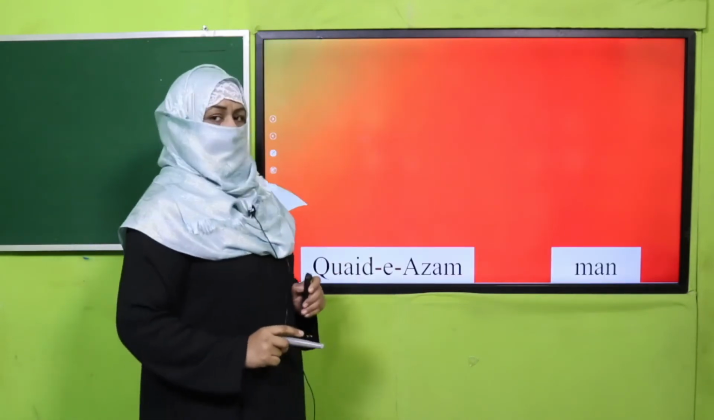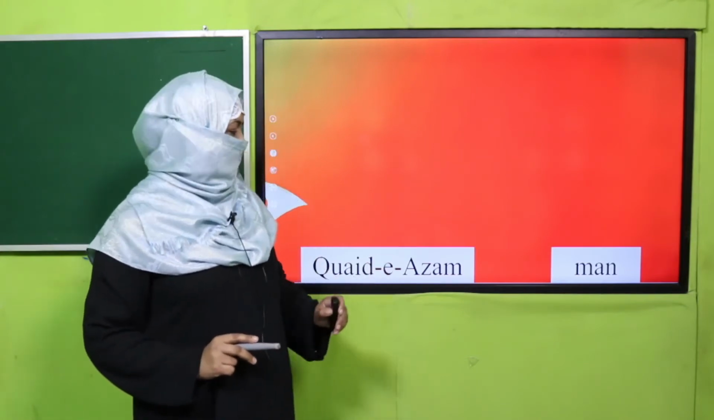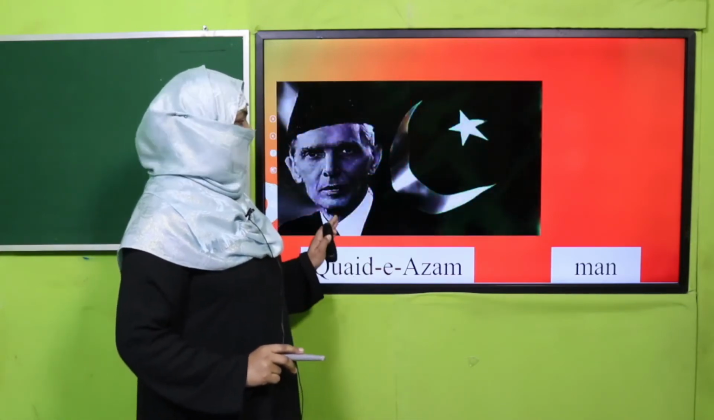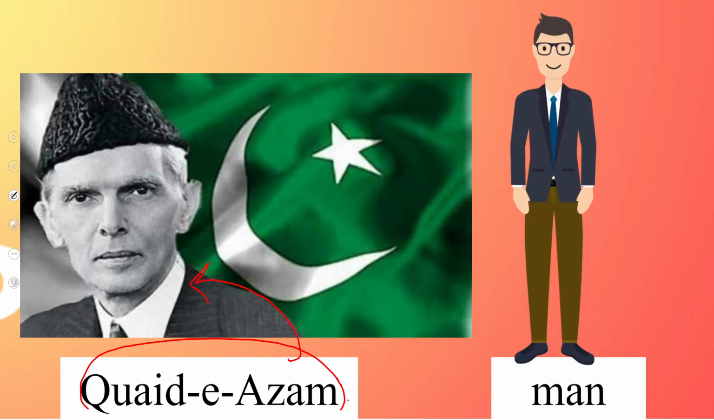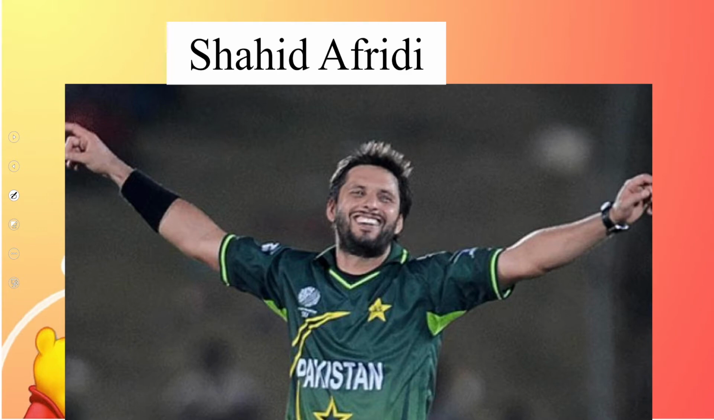So now let's make the difference, the way I show a picture to you. Now when I say Qaid-e-Azam, Qaid-e-Azam is one. It's a particular name. It is referring to a specific person, Qaid-e-Azam Muhammad Ali Jinnah. And when I say man, it can be any man or every man. So man is a common naming word, and Qaid-e-Azam is a particular name, right? And when I say Shahid Afridi, it's a particular name because it refers to one specific person.